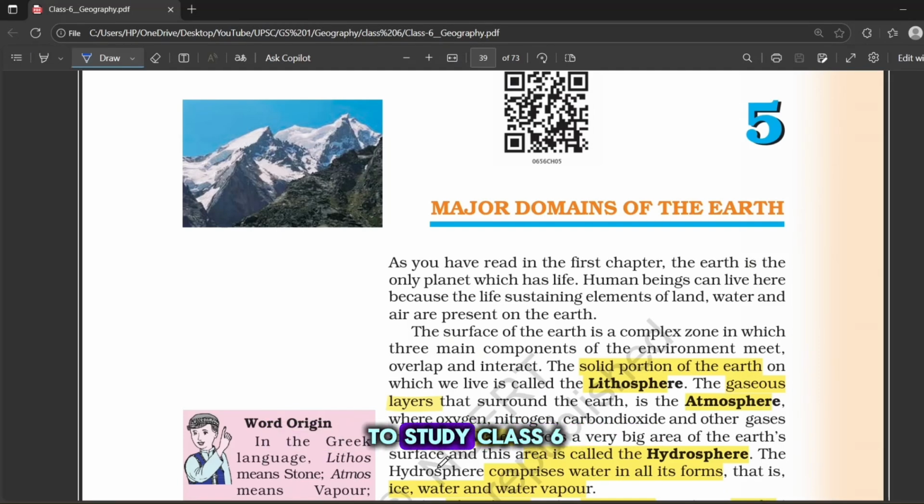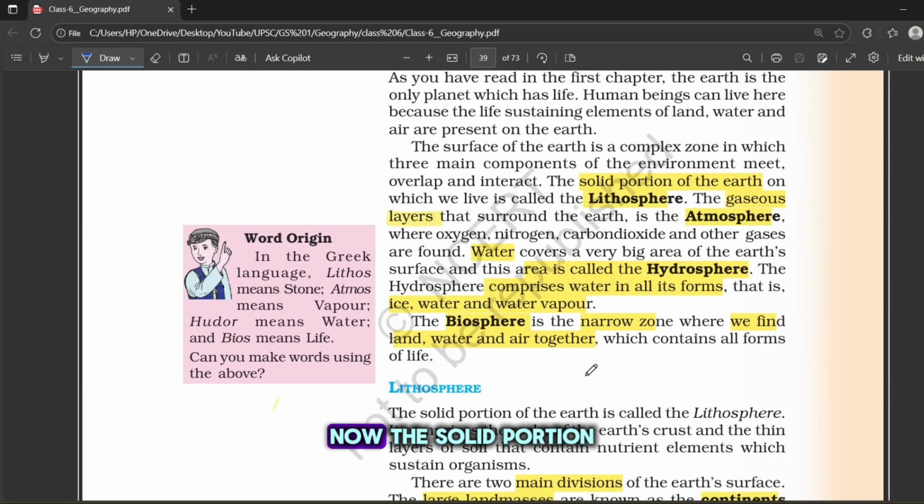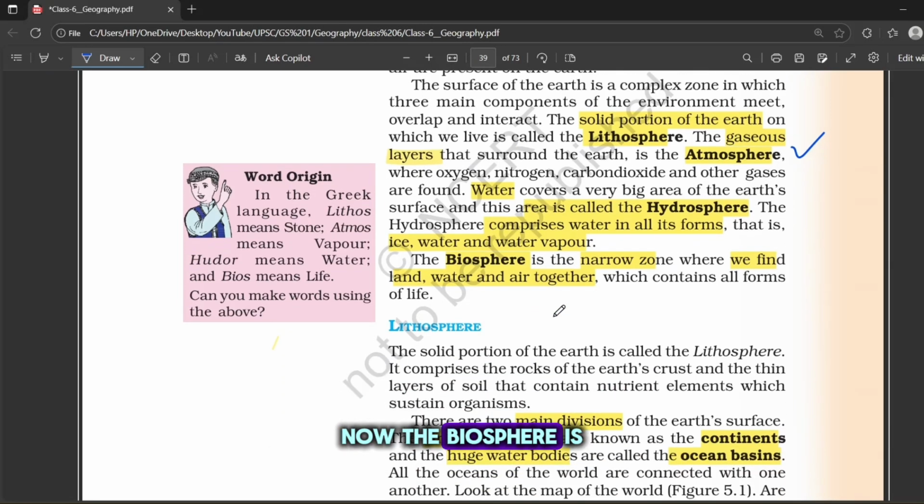Today we are going to study Class 6 Unit 5 of the Major Domains of the Earth. This unit is very important for the UPSC exam, okay? Now, the solid portion of the earth is called the lithosphere, which means the land we live on. The gaseous layer around the earth is called the atmosphere, and the water area is called the hydrosphere, which includes water in all forms: ice, liquid water, and water vapor. Now, the biosphere is the narrow zone where land, water, and air come together and life exists.